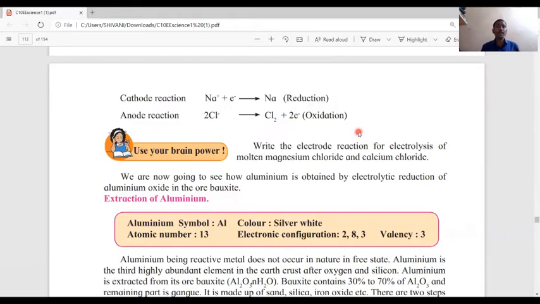Now the anode reaction: chloride ion loses electrons to form chlorine. In the anode reaction, chloride ion loses an electron to get chlorine. That process is known as oxidation.